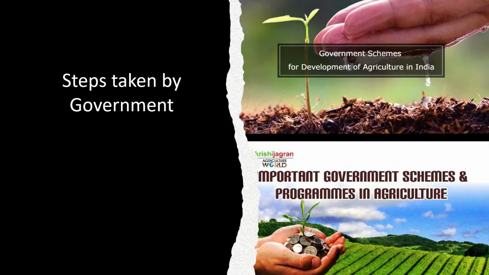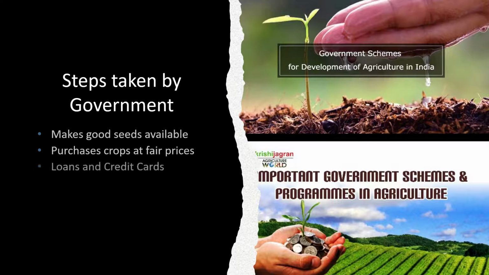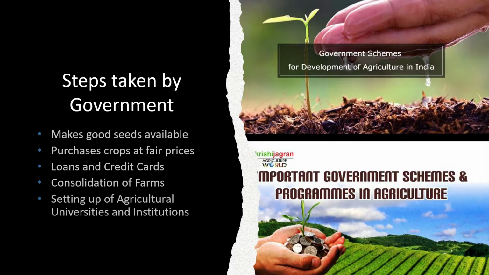Steps taken by the government: make good seeds available, purchase crops at fair prices, give loans and credit cards, make farmers realize the importance of consolidation of farms, and set up agricultural universities and institutions.